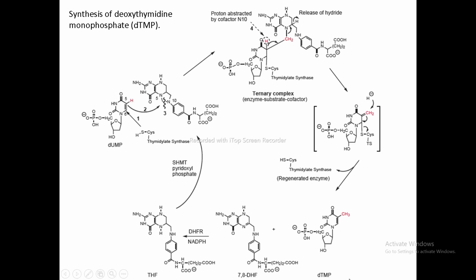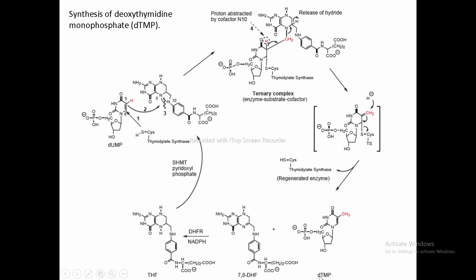Without the synthesis of dTMP and its deoxythymidine triphosphate metabolite, DNA will fragment and the cell will die. Because for the survival of the cell, this dTMP is required. So if this dTMP synthesis is inhibited, then the cell will die.